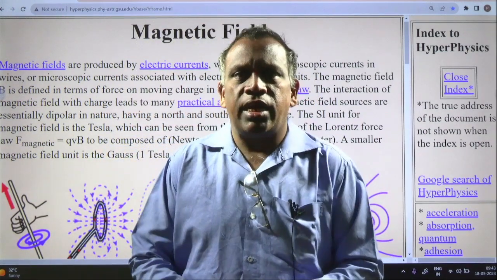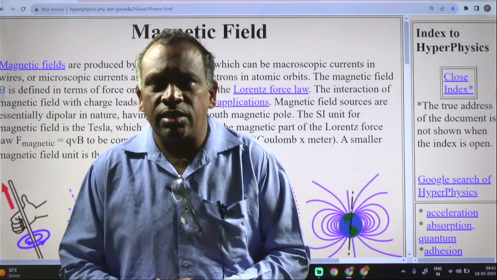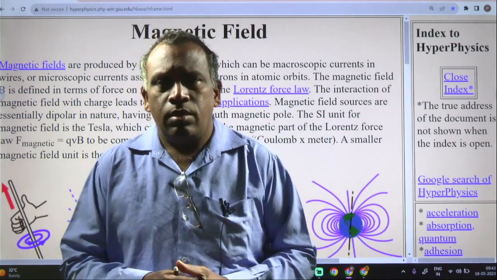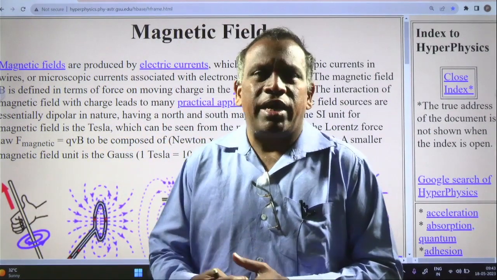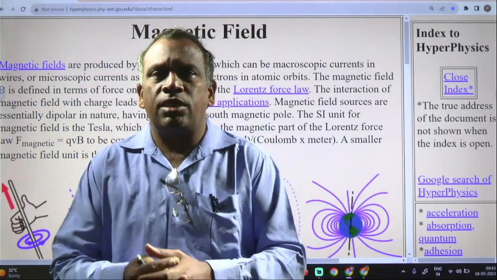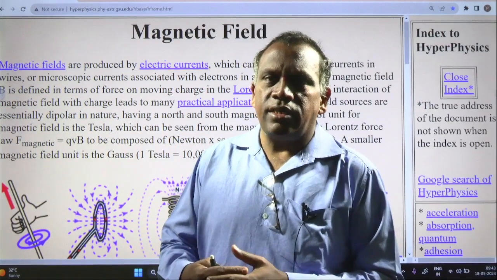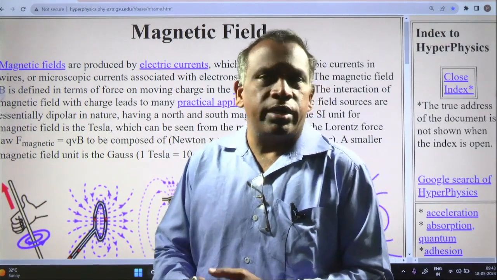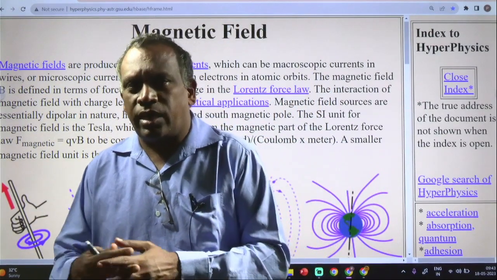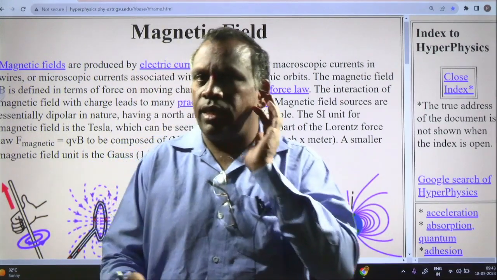There is attraction, repulsion. The substances which are attracted by the magnet are called magnetic substances. The substances which are not influenced by the magnet are called non-magnetic substances. Magnetic substance examples: iron, cobalt, nickel. Non-magnetic substances like wood, stone, etc.